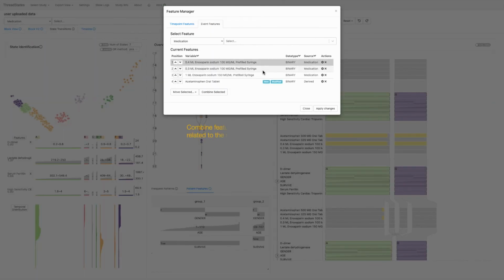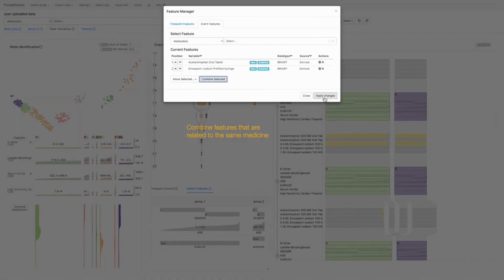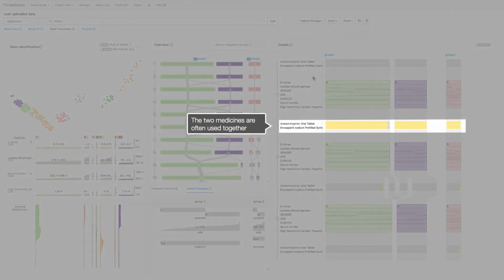For example, here, users can combine features that are related to the same medicine. This helps us to identify the correlations between different event features, as well as the relations between the states and